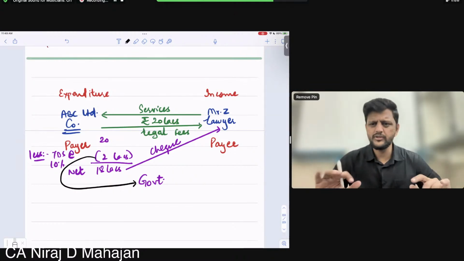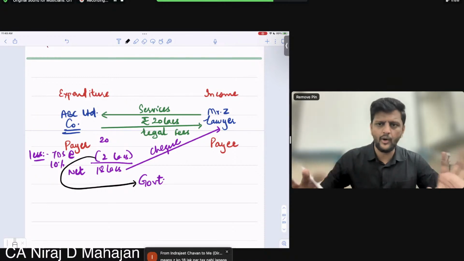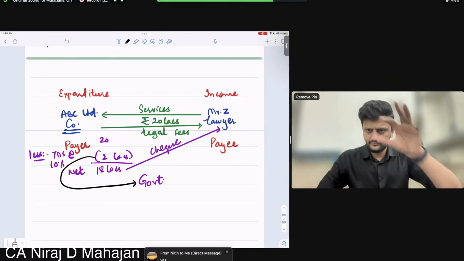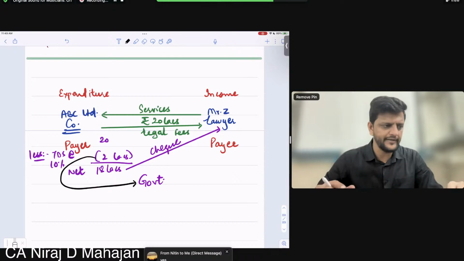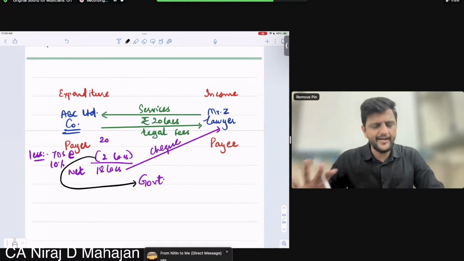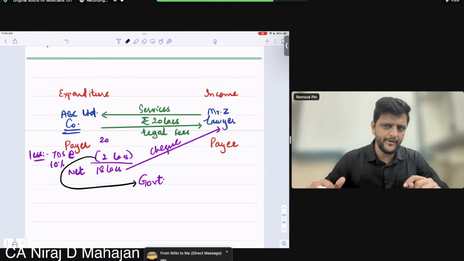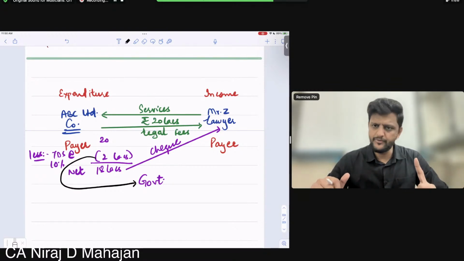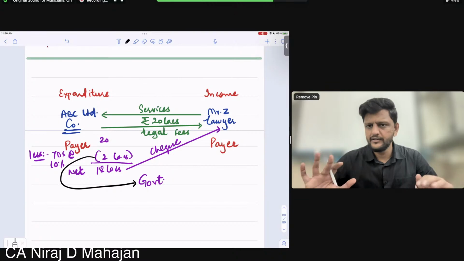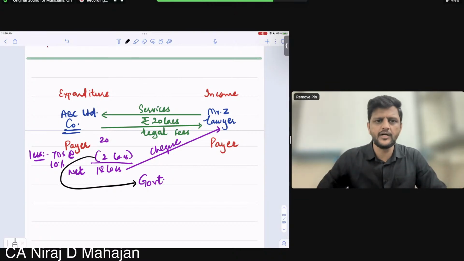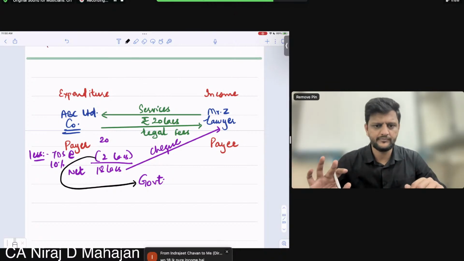Okay. So just try to think from the accounting point of view also. How will your accounting entries look? P&L debit, expenditure will be of 20 lakhs. However, payment to the party will be of 18 lakhs. The 2 lakhs are sitting with the company at that moment.